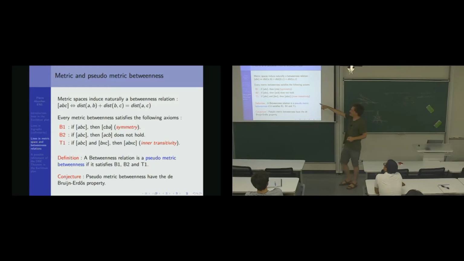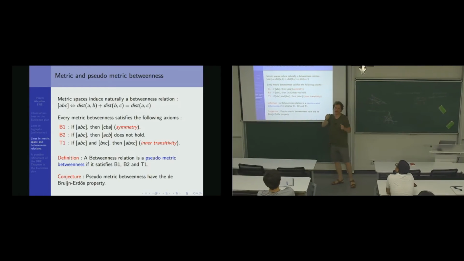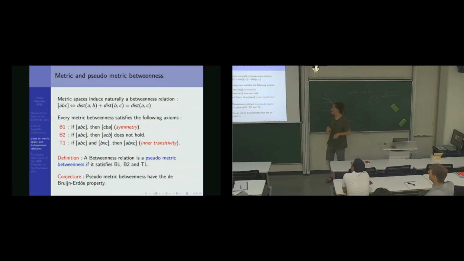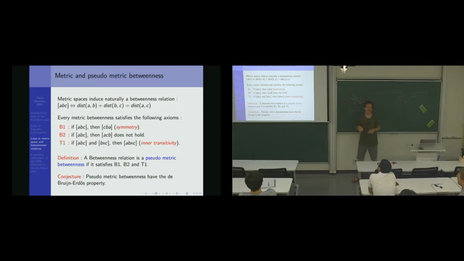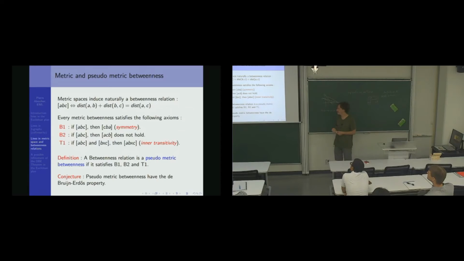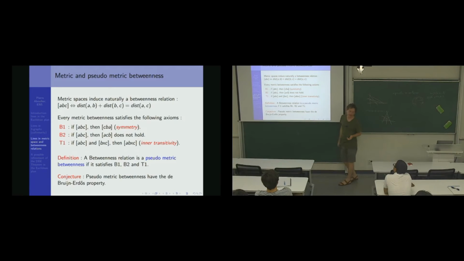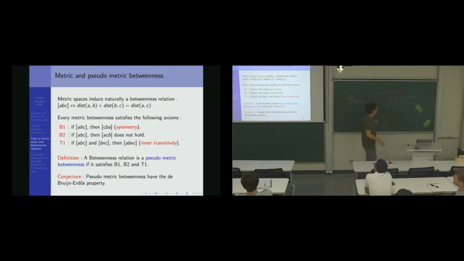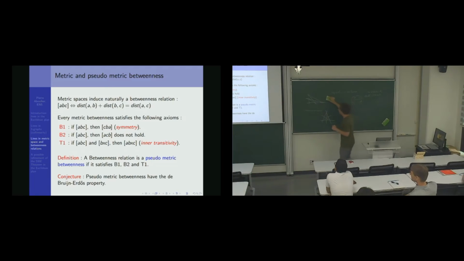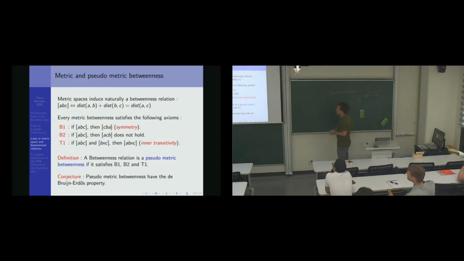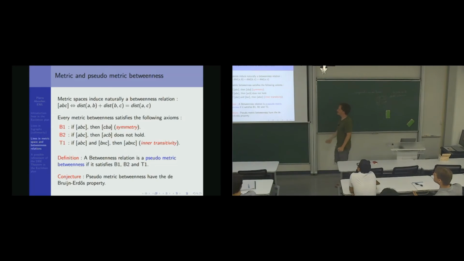If ABC, so when I say ABC, it means B is between A and C. If ABC, then CBA. So if B is between A and C, then B is between C and A. This is okay, symmetry. The second one: if B is between A and C, then C is not between A and B. This is also kind of normal. And the third one is interesting, it's the inner transitivity.